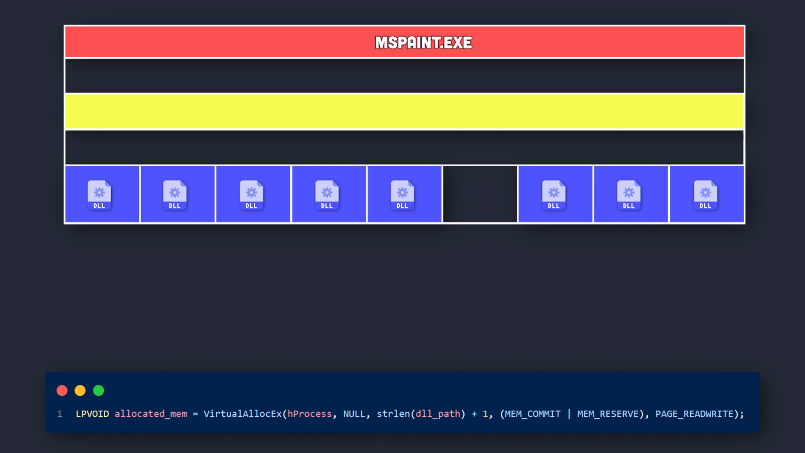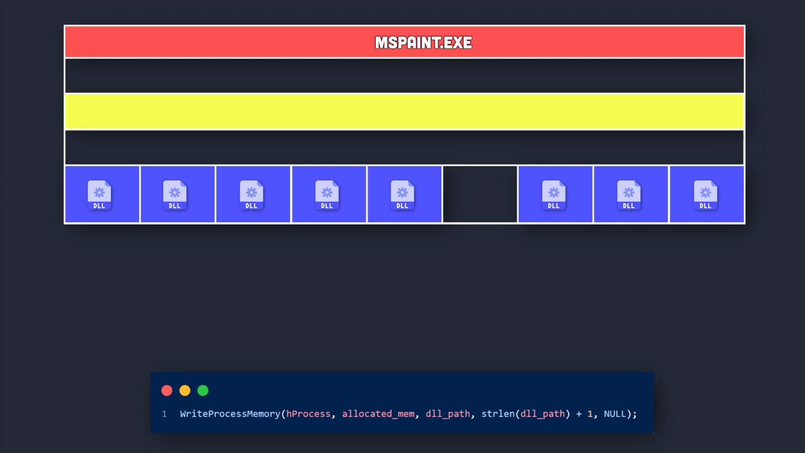After our memory is allocated, we use the WriteProcessMemory API. This API takes in 5 parameters: the handle to the Microsoft Paint process, a destination to write to, a source to copy or read from, the size of the copied data, and the number of bytes written if the function succeeds. We'll just set that one to null, since it's not that important.